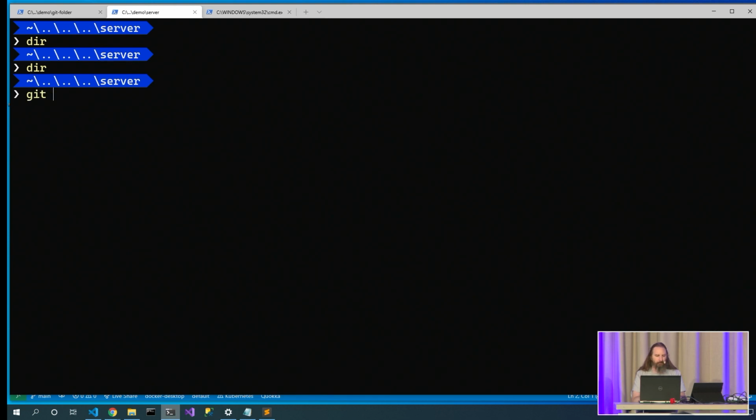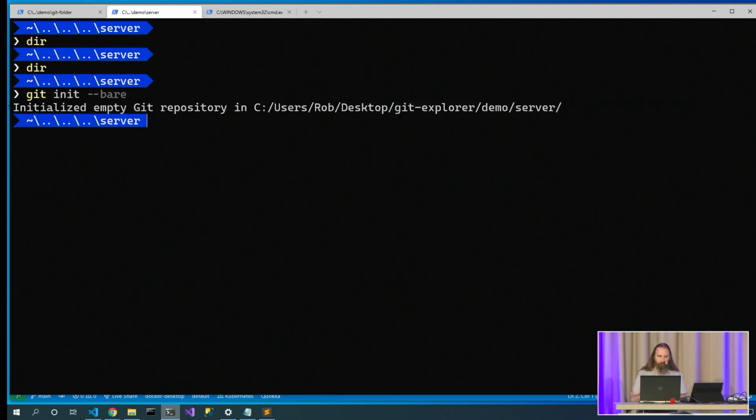Now, last time we said git init, and that created a repository, but it also created a checkout directory. In this case, we want to create a server. So let's say --bare. When we say bare, it's going to create a repository, but it's only going to create the contents of the .git folder. It will not create the .git folder, and it will not create a checkout directory.